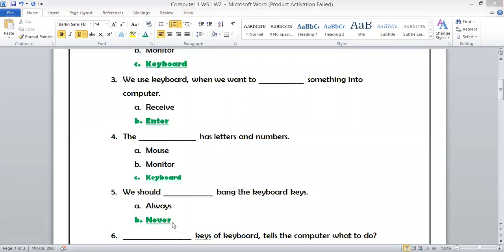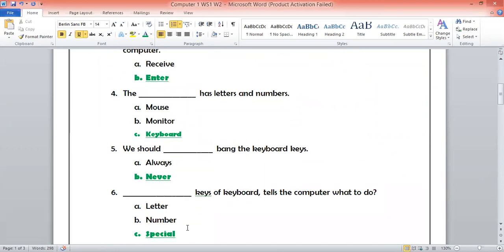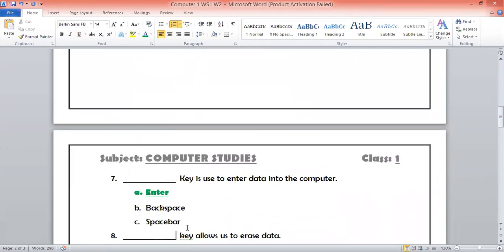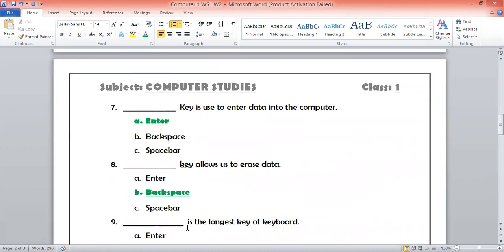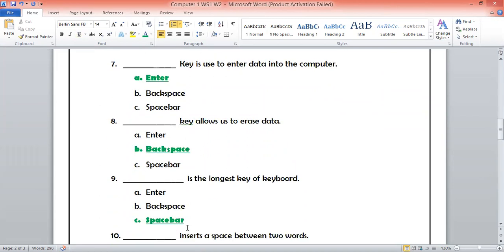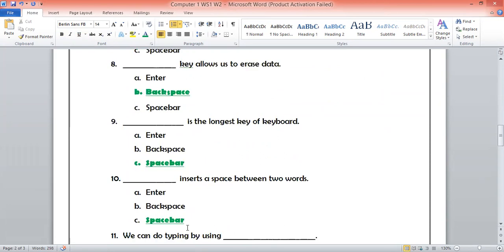Answer of question number 6 is special. Answer of question number 7 is enter. Answer of question number 8 is backspace. Answer of question number 9 is space bar. Answer of question number 10 is space bar.